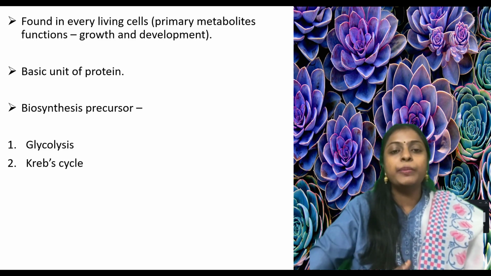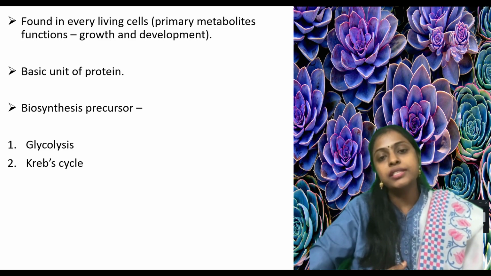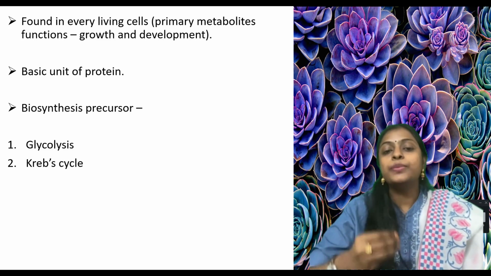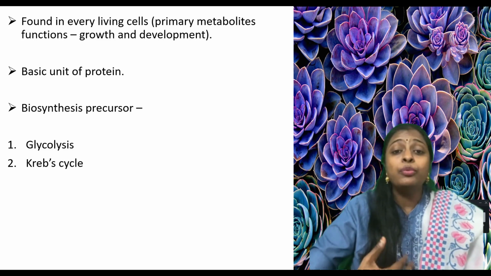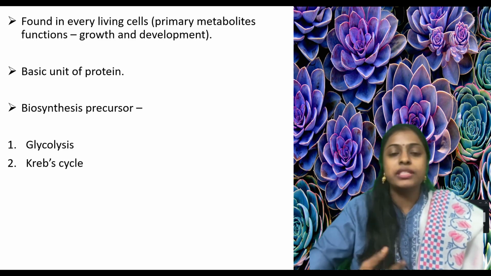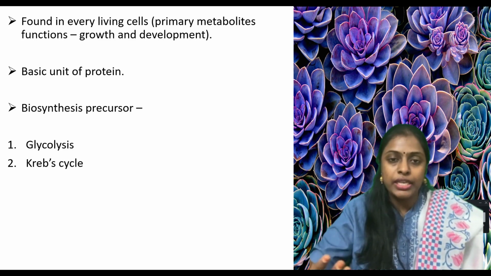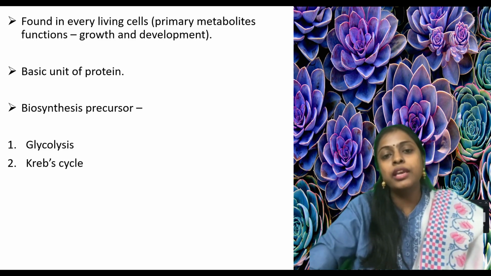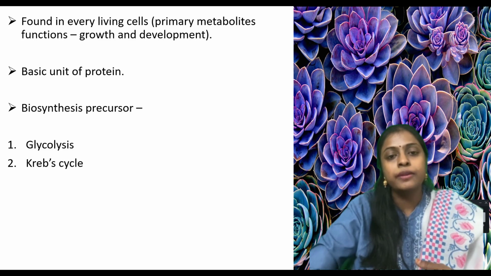So I told you we have 20 amino acids in our body. Plants will synthesize all these 20 amino acids. We won't synthesize all these 20 amino acids. We synthesize only 11 amino acids. The remaining 9 amino acids we will take as essential amino acids.